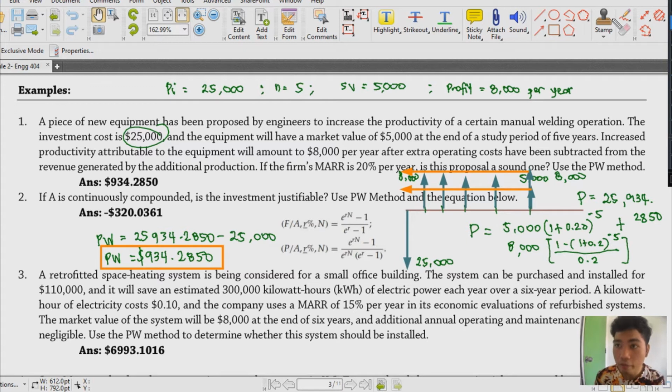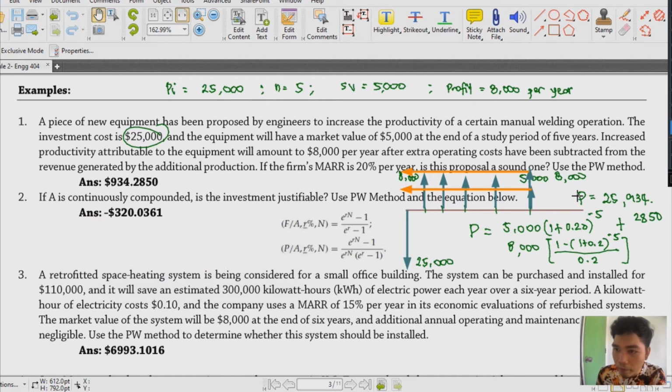Okay. And now for number 2, sabi dito, if A is continuously compounded, is the investment justifiable? And use PW method and the equation below. So, with reference to number 1, we'll be solving the same problem. But in this case, we're compounding continuously. And remember, sabi natin, pag we have continuous compounding, yung r over m natin becomes infinite, diba? And for this case, syempre, yung ating sagot is may iba na yan. So, burahin ko lang to.